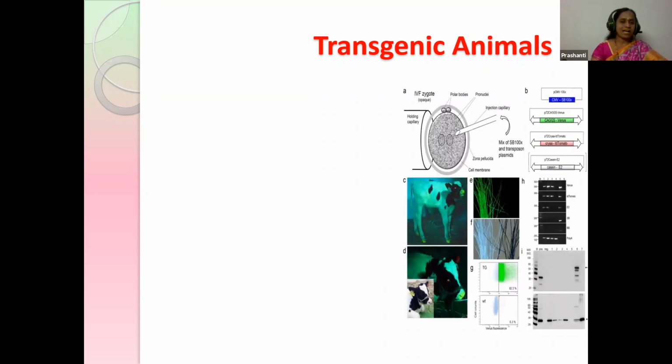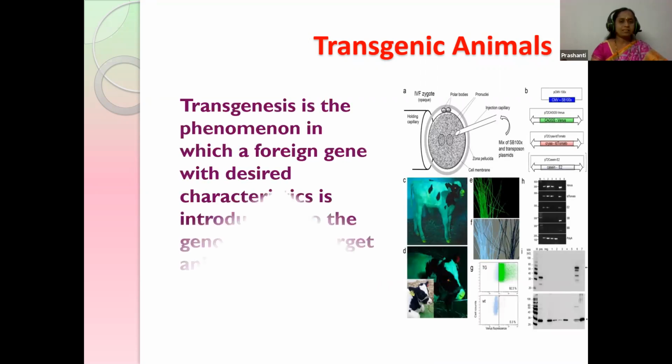Transgenesis is the phenomenon in which a foreign gene, means an outside gene, is introduced into the animal we desire to study, and we study the disease characteristics in that animal. So this process is called transgenesis, and that animal is called a transgenic animal.